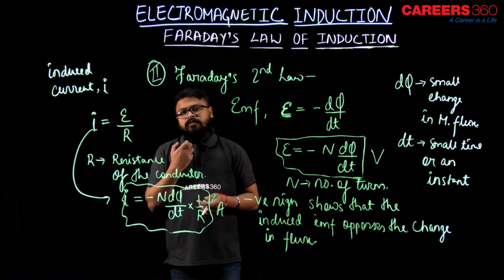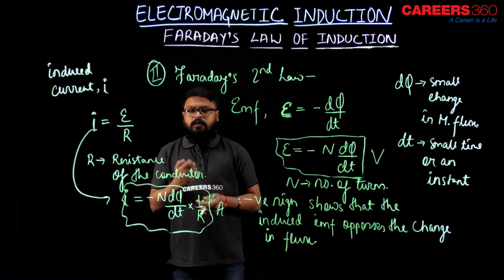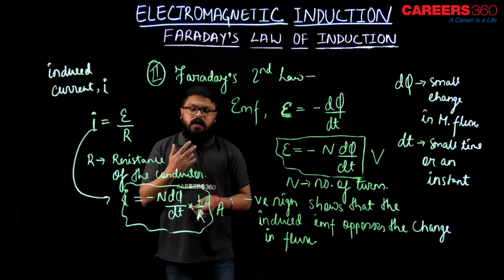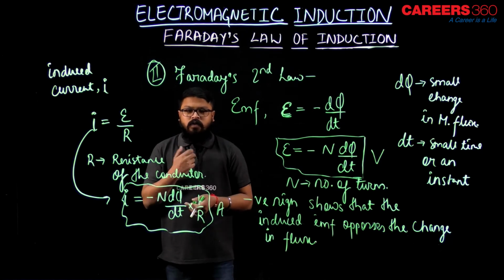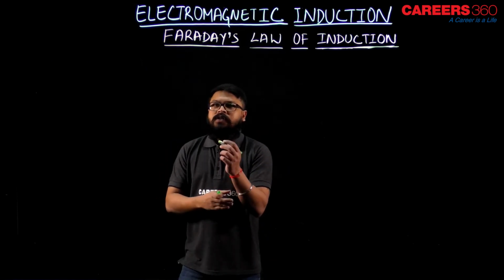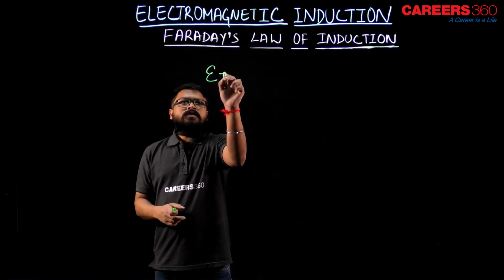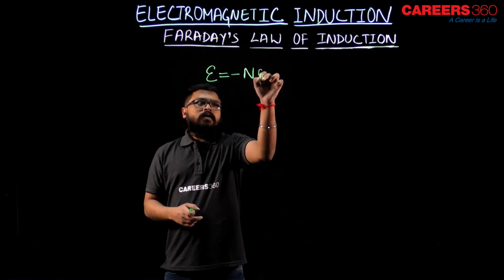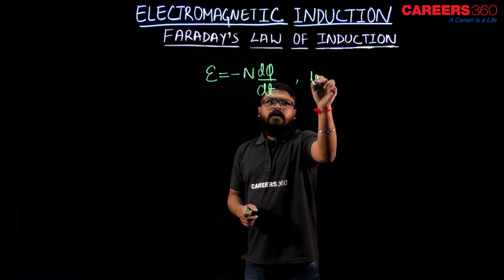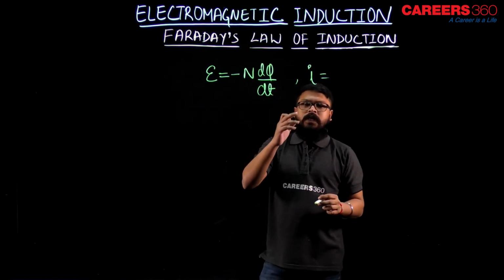So, if anybody asks you what would be the charge flowing across the conductor in any time t, how do we find that? Let us see. As we already have seen, the EMF induced is given by minus n d phi by dt, and because of the induced EMF there would be induced current.